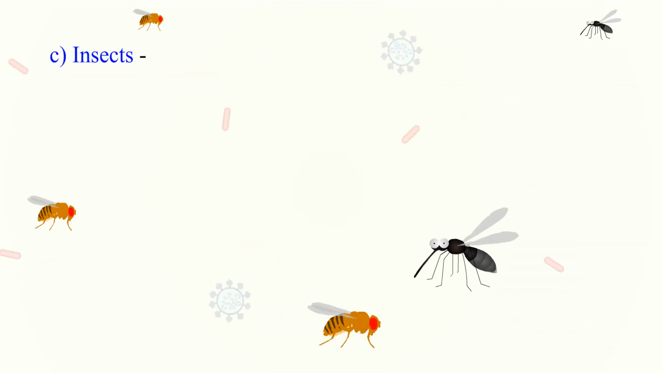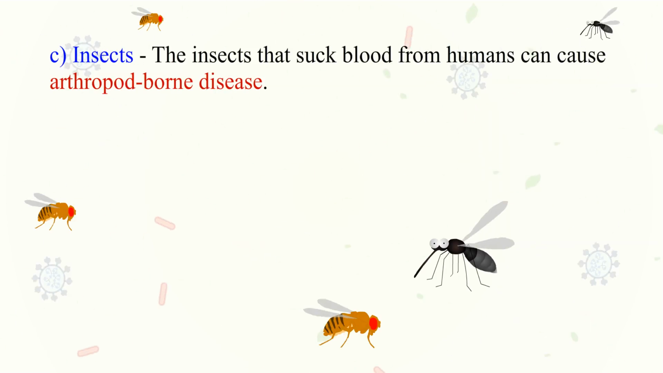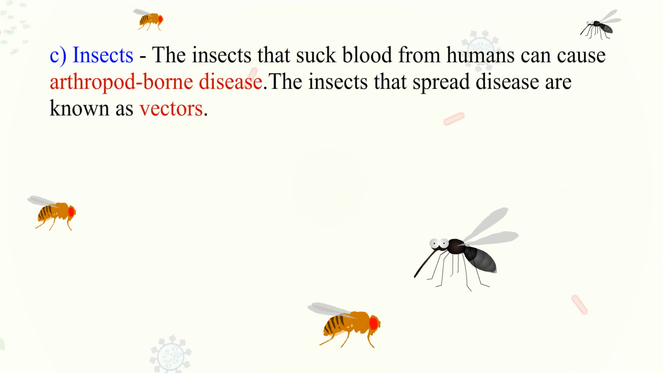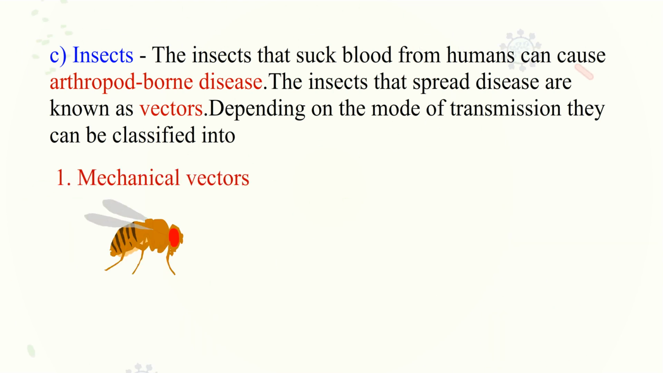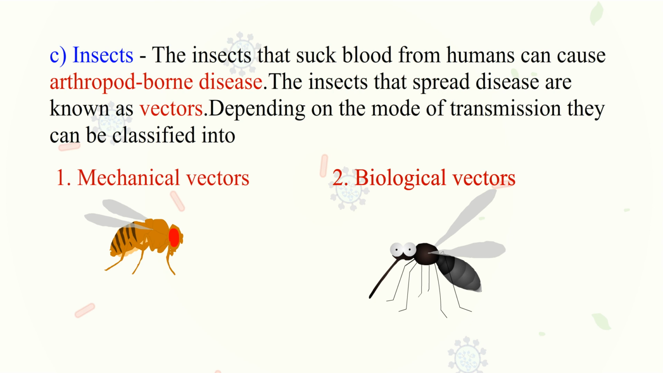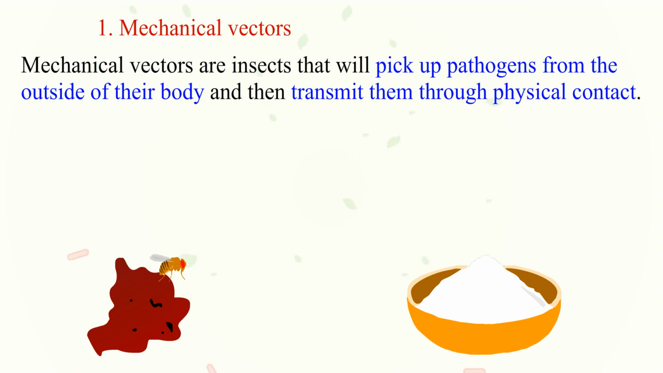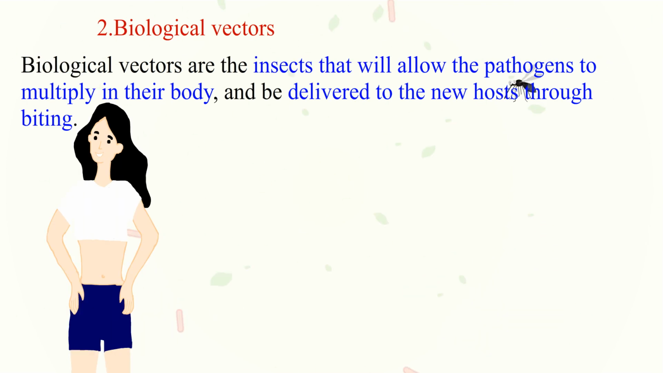C. Insects. The insects that suck blood from humans can cause arthropod-borne disease. The insects that spread disease are known as vectors. Depending on the mode of transmission, they can be classified into mechanical vectors and biological vectors. Mechanical vectors are insects that will pick up pathogens from the outside of their body and then transmit them through physical contact. And the biological vectors are the insects that will allow the pathogens to multiply in their body and be delivered to the new host through biting.